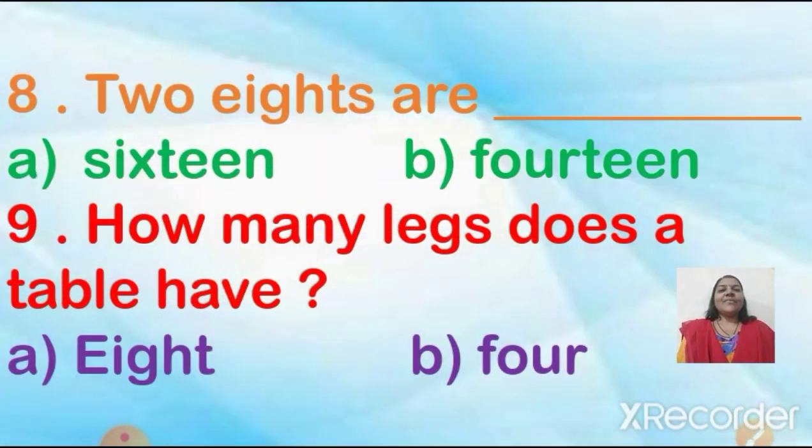Now, question number 8. 2 8s are, options are 16, 14. Can you all tell me what is the correct answer?